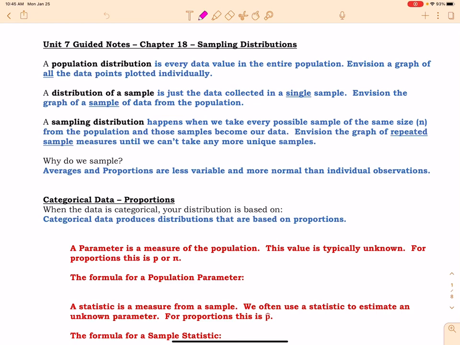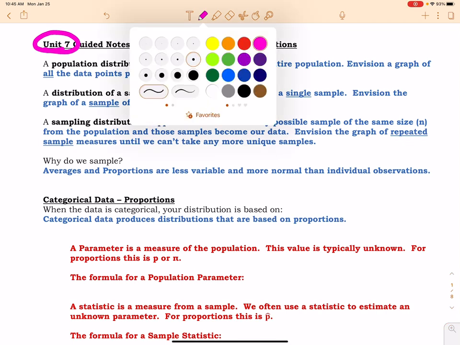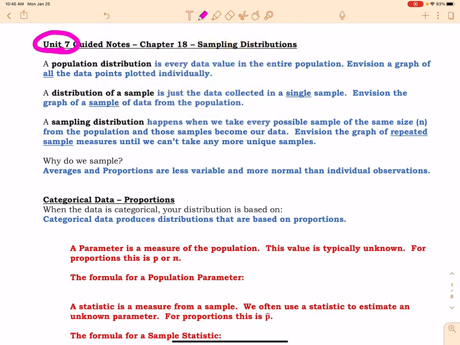AP Statistics, we have arrived at Unit 7. Okay, so we are going to talk about what Unit 7 entails, and you're just going to love it. This actually is a very important unit because all of our units coming up are kind of going to hinge on this idea of a sampling distribution, because we have to meet certain conditions in order to use the normal curve as a tool for our probability. So keep that in mind as we work through this stuff.